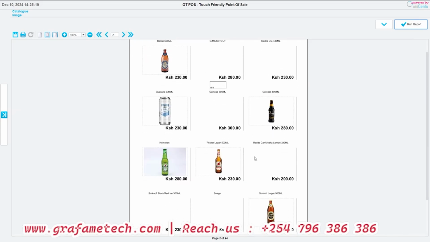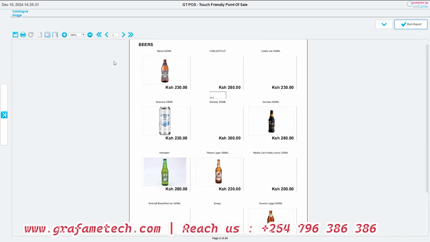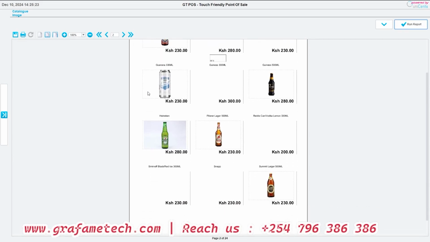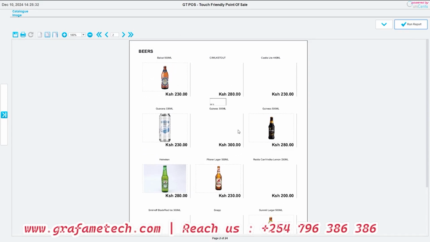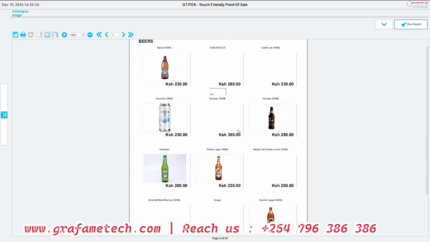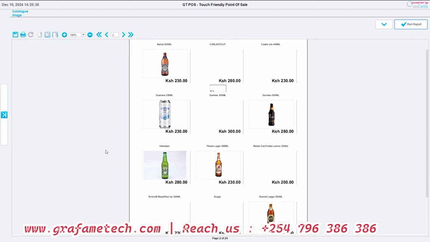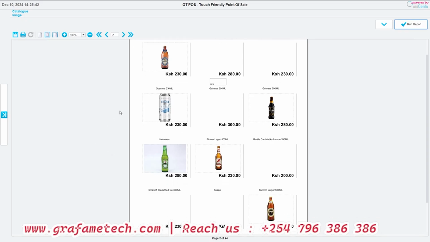Any product that we had set a product image for will have catalog images, and then we can print it so that this is what we can be giving the customers. Another good thing with this is that you can use it as your menu, or maybe you cut them out and then you attach them somewhere.